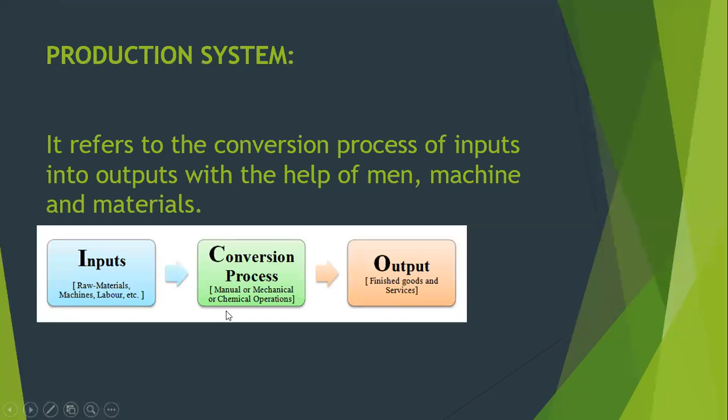So, production system is basically anything with the help of which your input gets converted into output. Now, how does this input get converted into output? It gets converted into output with the help of men, machines, and material. So this whole conversion process with the help of which your input gets converted into output is your production system. I hope now that the term production system is clear to you all.